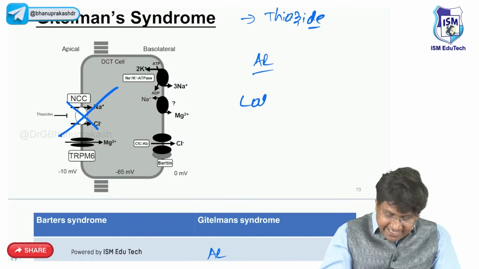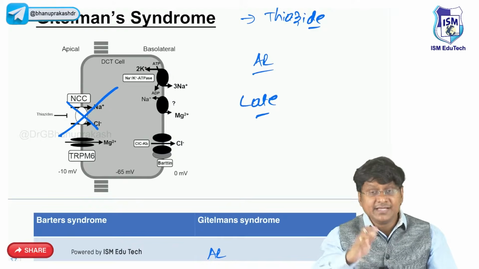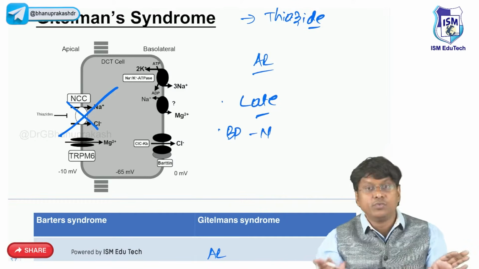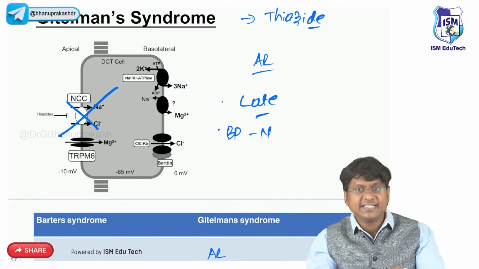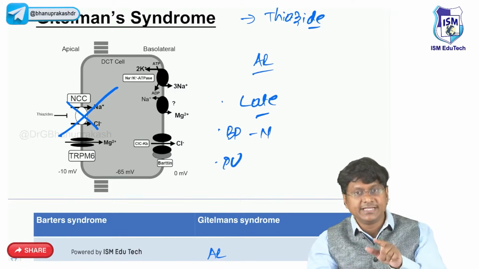And the age of presentation will be late childhood. And in these patients, the blood pressure will be absolutely normal. And even these patients will have polyuria.